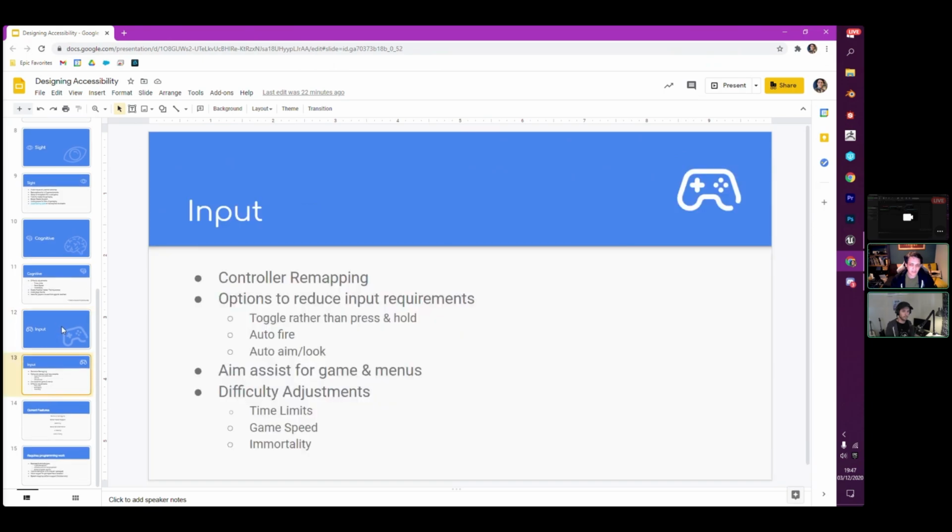And then cognitive often ties directly into input as well, because people who have cognitive disabilities will often have potential motor disabilities as well to go along with that. So the key thing with input has got to be controller remapping, and that's something that is built directly into the editor. Let's go over that now actually, and then we'll cover some of the other topics.